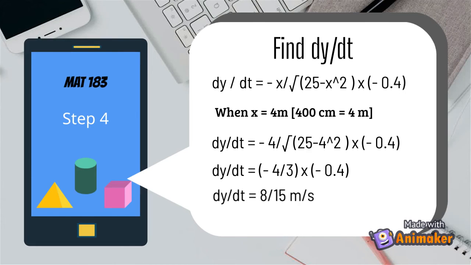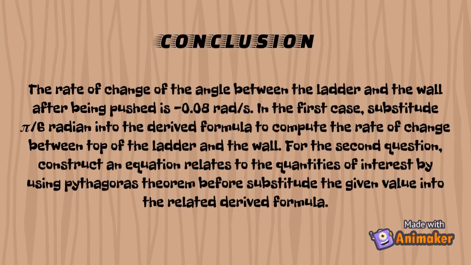The conclusion is: the rate of change of the angle between the ladder and the wall after being pushed is negative 0.08 radian per second. In the first case, substitute pi over 6 radian into the derived formula to compute the rate of change between the top of the ladder and the wall. For the second question, construct an equation related to the quantities of interest by using Pythagoras theorem before substituting the given value into the related derived formula.